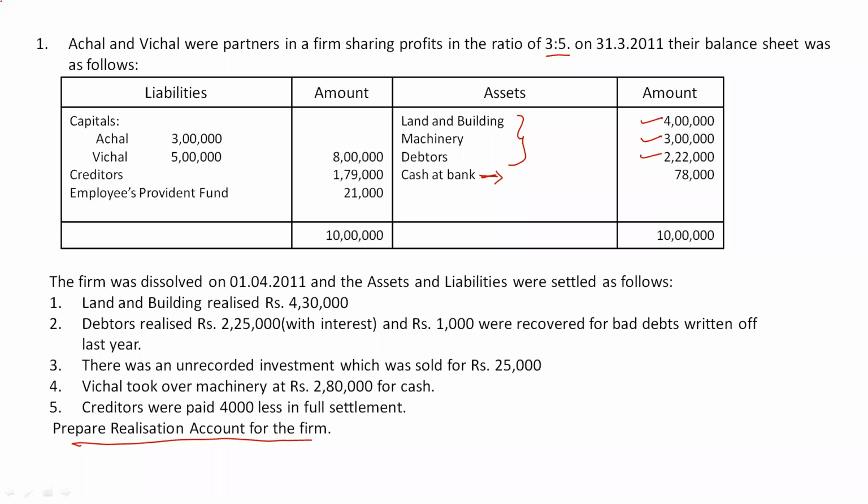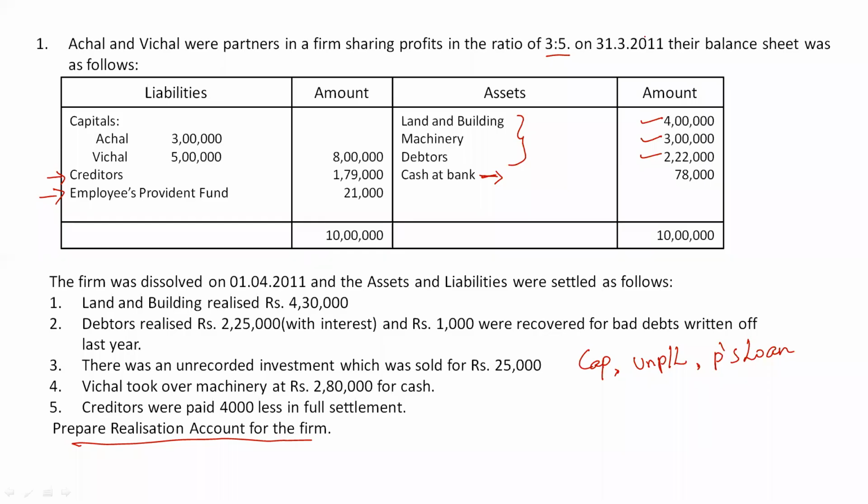Next we have to record the book value of liabilities. While recording the book value of liabilities, three things should be excluded. One is capital of the partners, then undistributed profits or losses, and the third thing is partners' loan. These three things have to be excluded. So check here, capital should be excluded. Other than that, we have creditors, rupees 1,79,000, and employees provident fund, rupees 21,000.